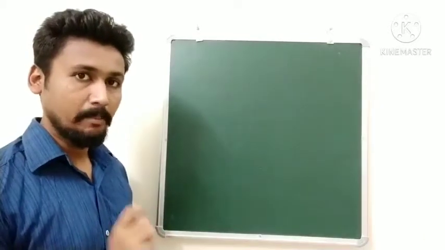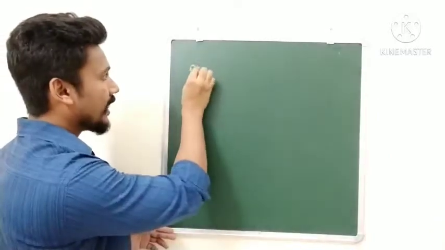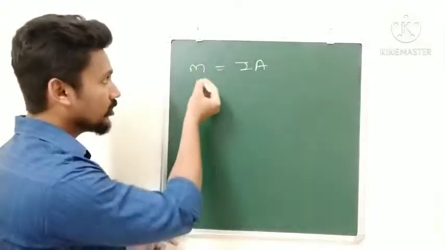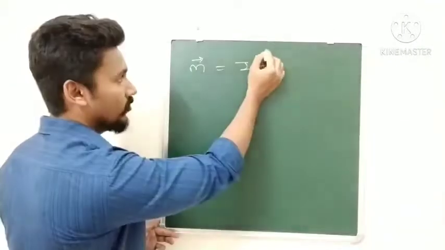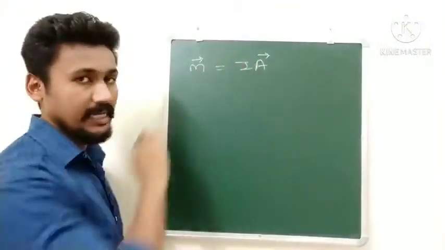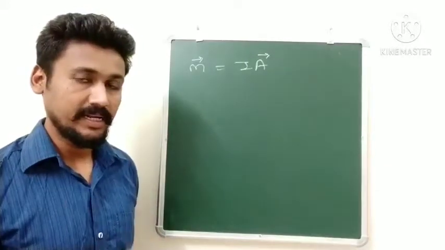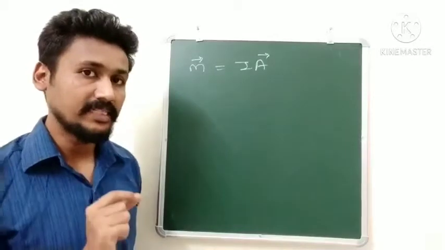Here is what we have seen. The magnetic moment or magnetic dipole moment is given by M equal to IA. Of course, we write it in the vector form as vector M equal to I into vector A. The SI unit of magnetic moment is ampere meter square. Now remember, this magnetic dipole moment is a very important concept. Why is it important?